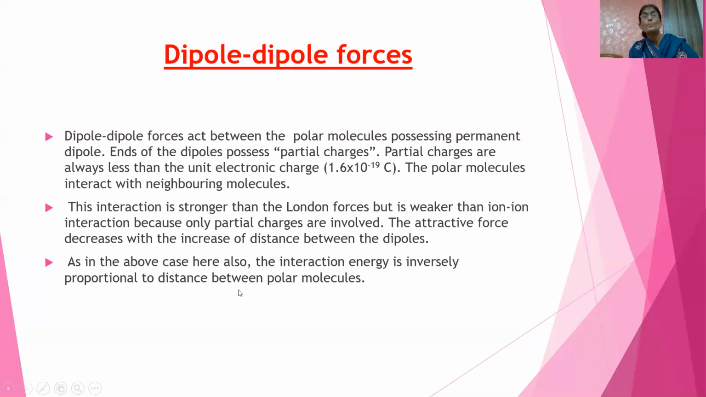Ends of the dipole possess partial charges. पार्शियल को डेल्टा से डिनोट करते हैं. Partial charges are always less than the coulombic charge. जैसे अगर H और Cl के बीच में बॉन्ड है, we know Cl is more electronegative, so it gets partial negative charge. So that partial negative charge is less than 1.6 into 10 to the power minus 19 coulomb. It's not exactly 1.6 into 10 to the power minus 19 coulomb.